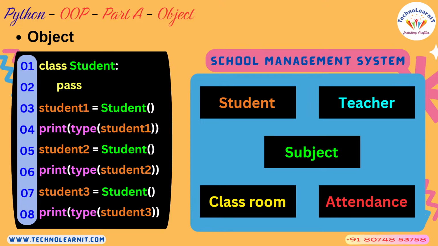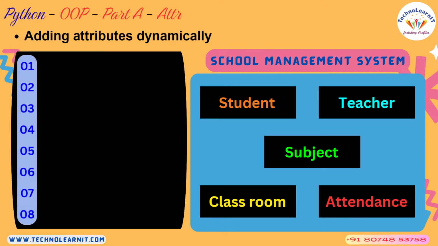Student 3 is also the same story. So you have created multiple objects of the same class in this example. You have only one class, but you have three objects created. What are those? Student 1 is an object, student 2 is an object, and student 3 is an object. All these objects belong to the same class called student.